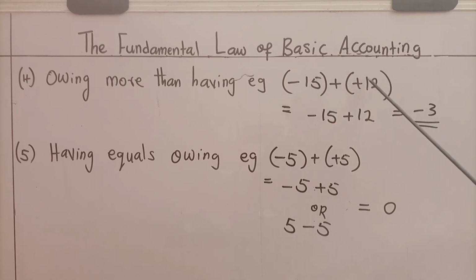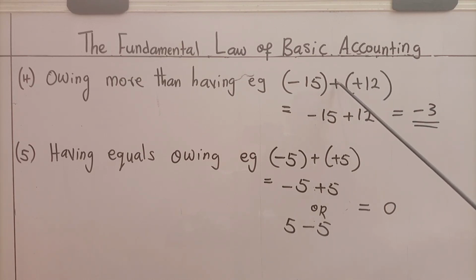If you owe 15 and have 12, what it means is that what you are owing is more than what you are having. How do we do basic accounting in this case? It's very simple. Before then, let us remove these brackets. As usual, this minus 15 is brought forward as minus 15. Then plus 12 is also brought forward as plus 12. Minus before 15 shows it is what you owe. Plus before 12 shows it is what you have.